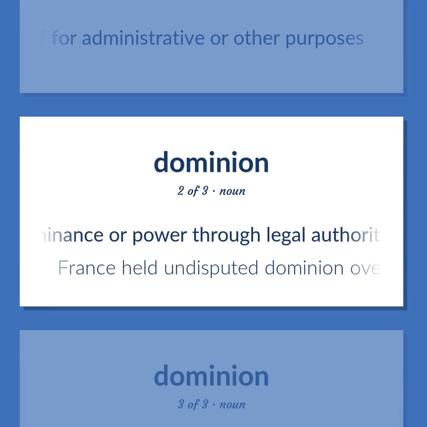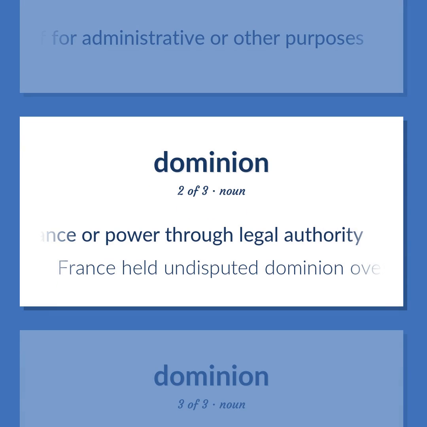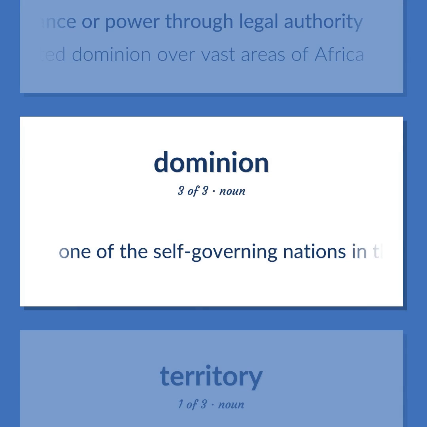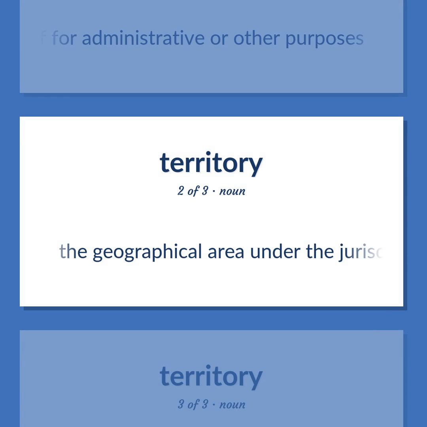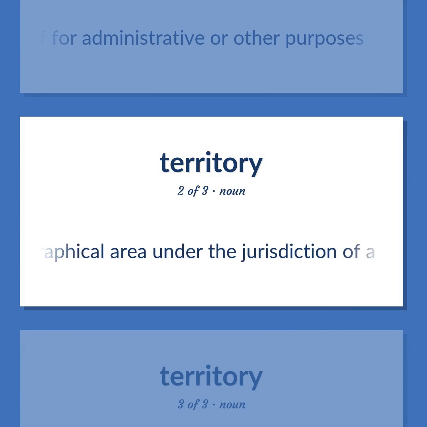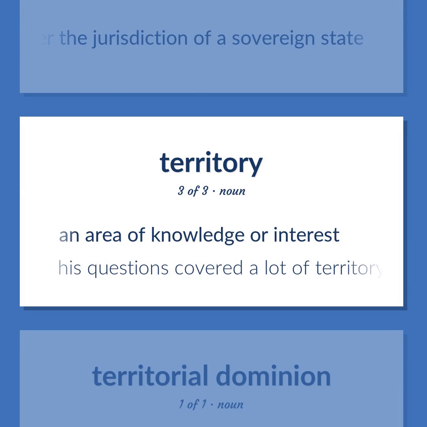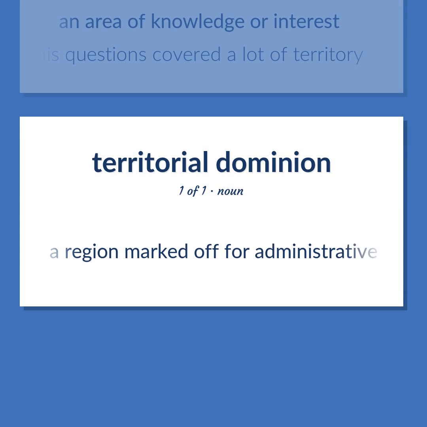Dominance or power through legal authority. France held undisputed dominion over vast areas of Africa. One of the self-governing nations in the British Commonwealth. A region marked off for administrative or other purposes. The geographical area under the jurisdiction of a sovereign state. An area of knowledge or interest. His questions covered a lot of territory. A region marked off for administrative or other purposes.